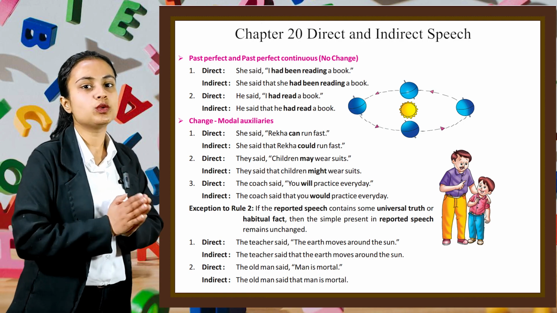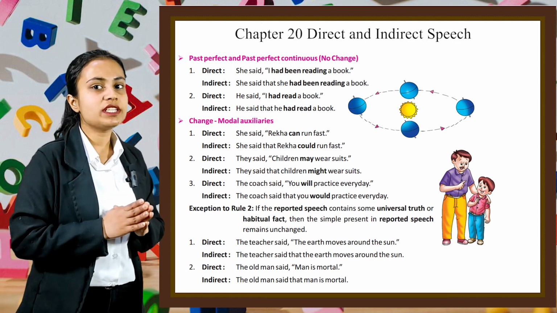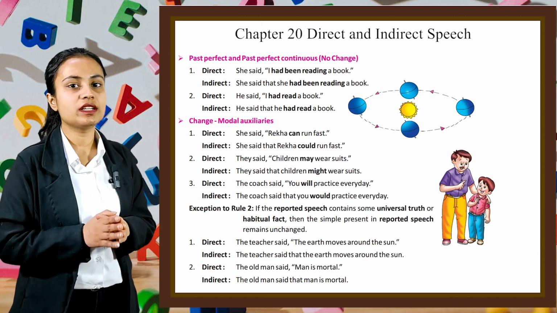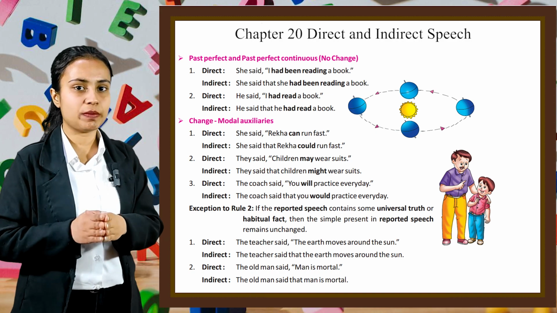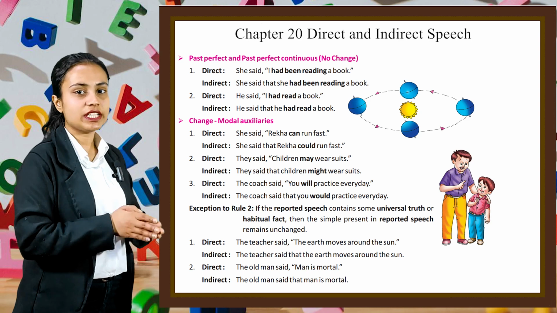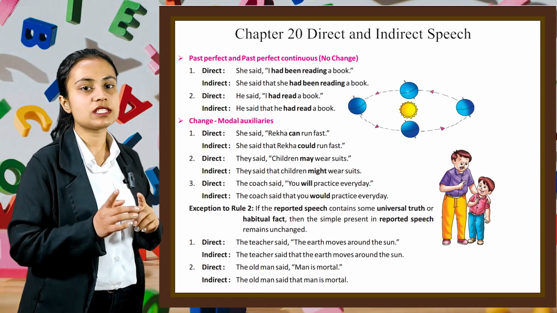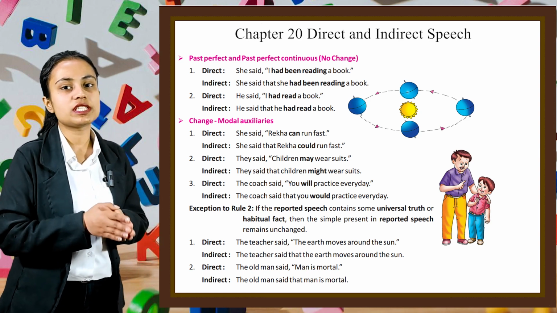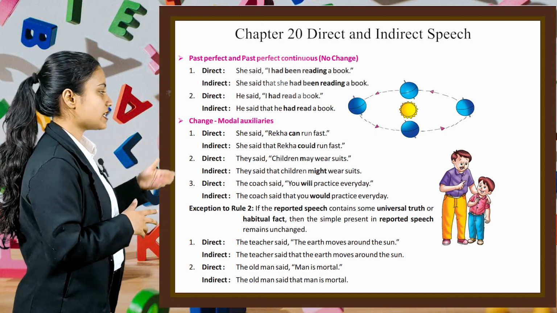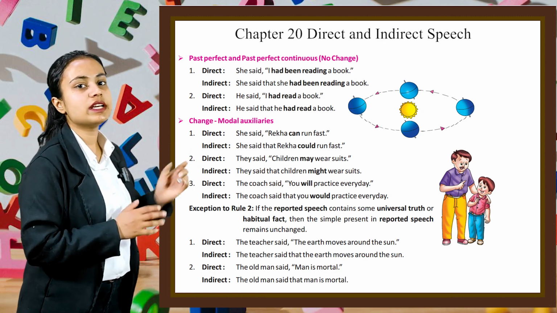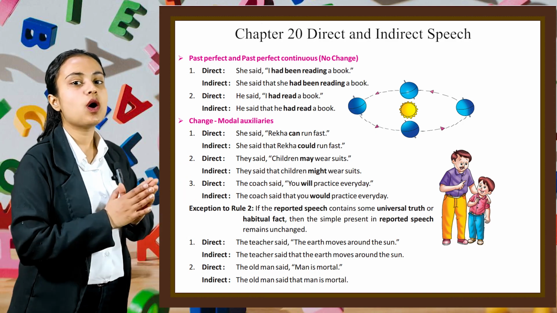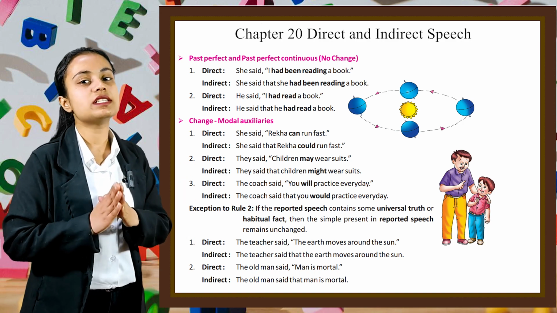Now exception to rule 2. If the reported speech contains some universal truth or habitual fact, then the simple present in reported speech remains unchanged. For example, direct, the teacher said, "The earth moves around the sun." And in indirect, the teacher said that the earth moves around the sun. So there will be no change. In the second example, direct is the old man said, "Man is mortal." And in indirect, the old man said that man is mortal.